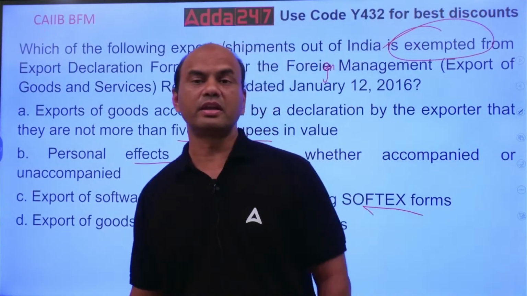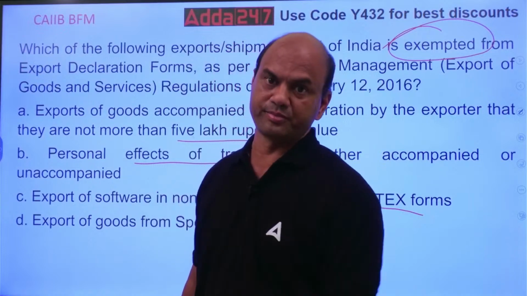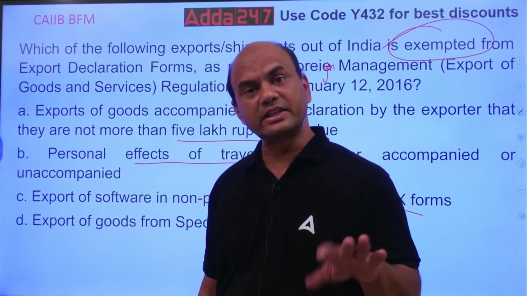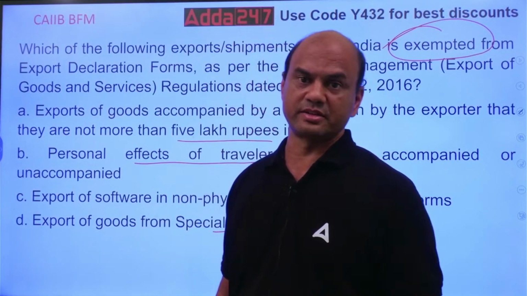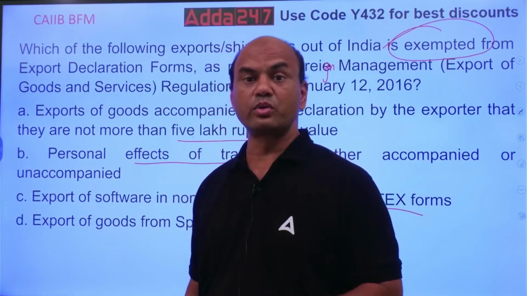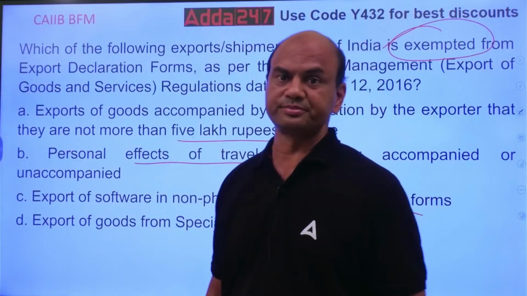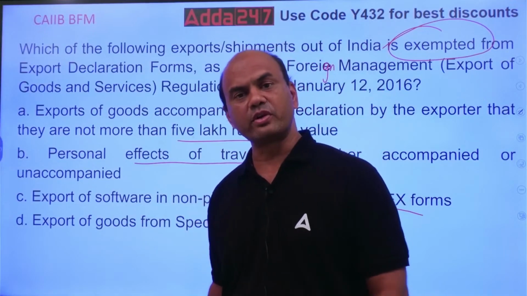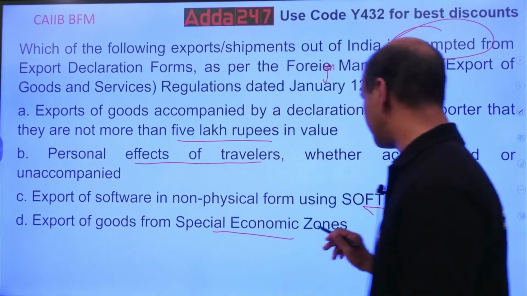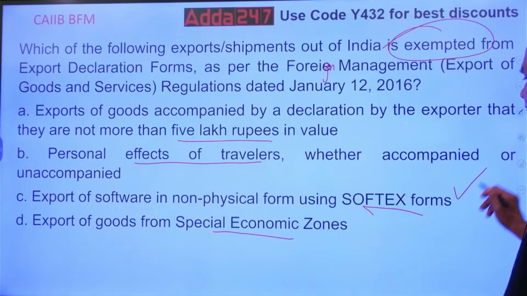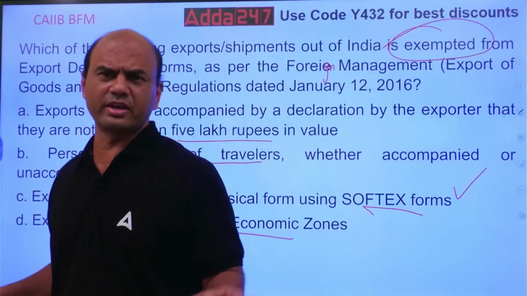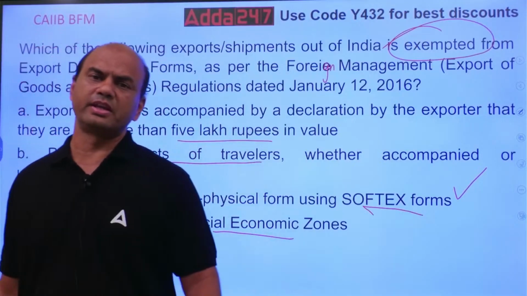Kindly note, earlier there was something called a GR form. Now the GR form has been shifted to SDF form, self-declaration, statutory declaration. Now that SDF is again shifted to EDF, export declaration. Now EDF is for all the goods and services except software. In software we have Softex forms. Remaining everywhere you have EDF forms now, let it be through post.